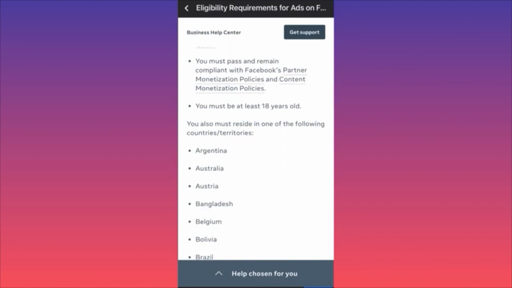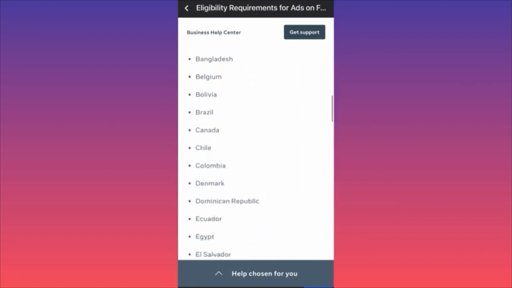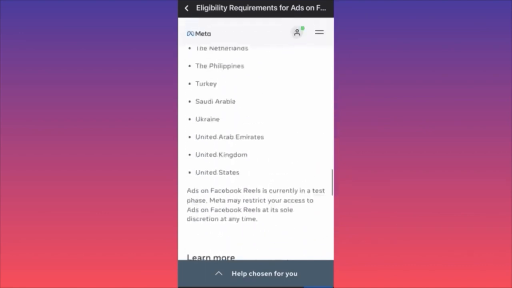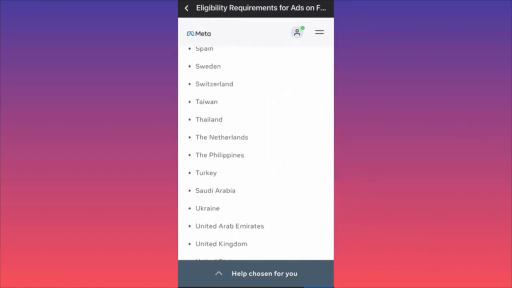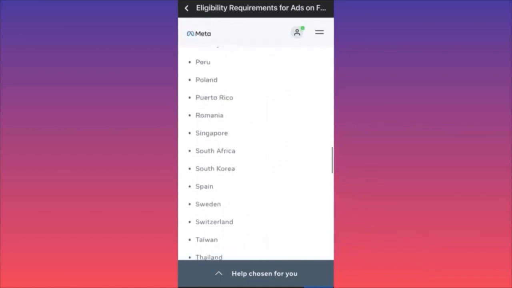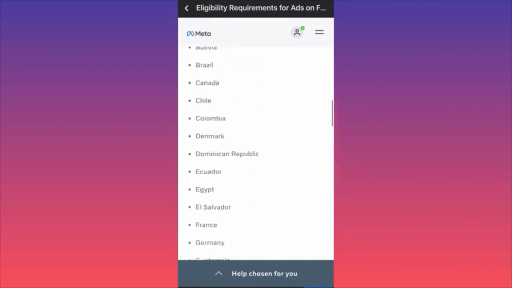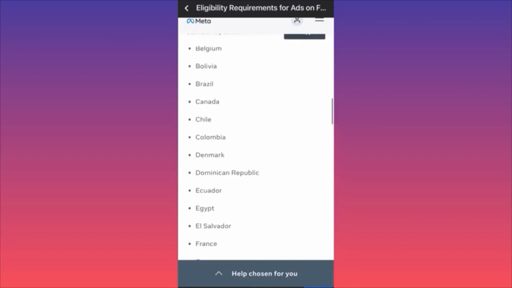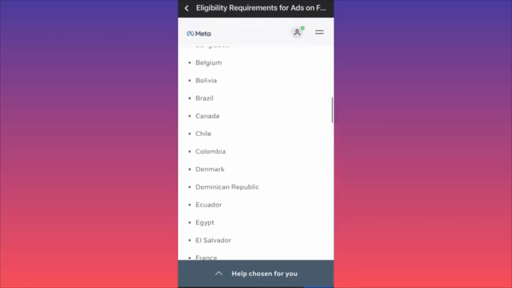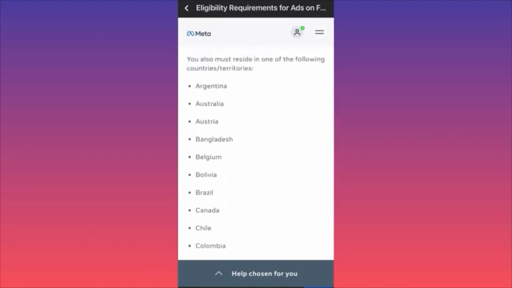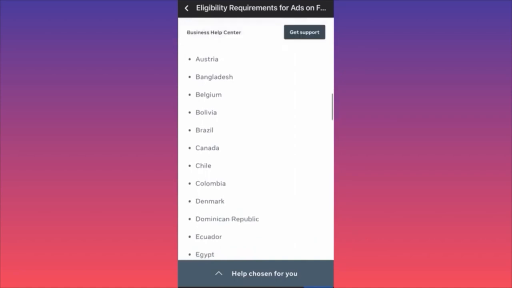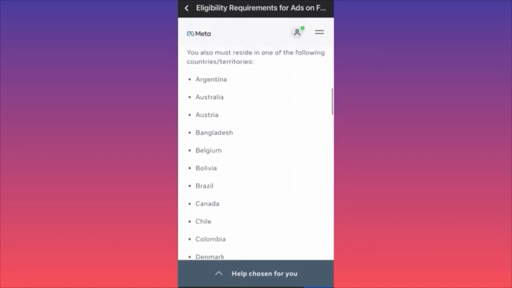Now, are we going to cut through the last requirement? You also must reside in one of the following countries or territories. Let's see, do you see your country? Wow, that's a lot of countries. You have US, UK, United Arab Emirates, Ukraine, Saudi Arabia, Switzerland, Romania. You have a lot of European countries, a lot of Middle Eastern countries. We have Bolivia, Colombia, Denmark, Dominican Republic, a lot of South American countries. Ecuador, Canada, Brazil.